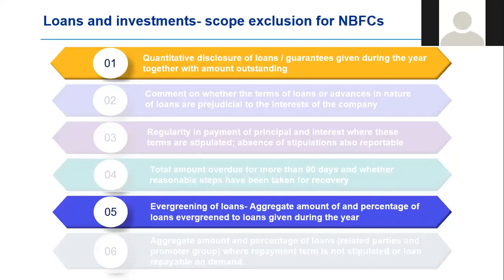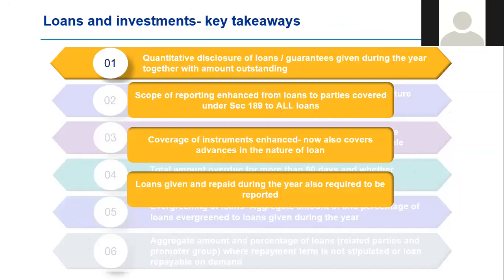Now, what we will do is talk about each of these 6 and see what are the specific takeaways that we want to share with you. The first one around quantitative disclosure of loans and guarantees, as I mentioned in the introductory comments, this clause applies to all entities except NBFCs. This is a significant scope enhancement.